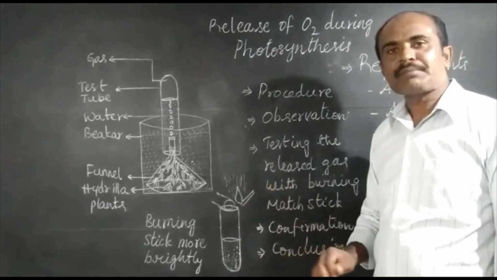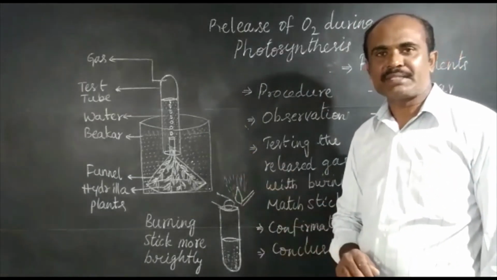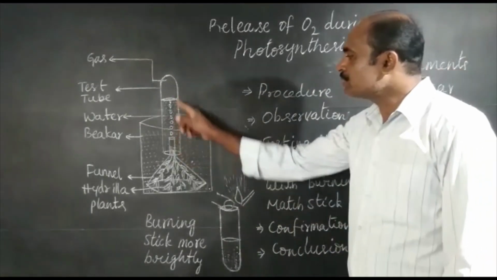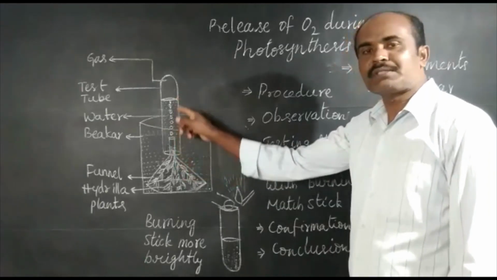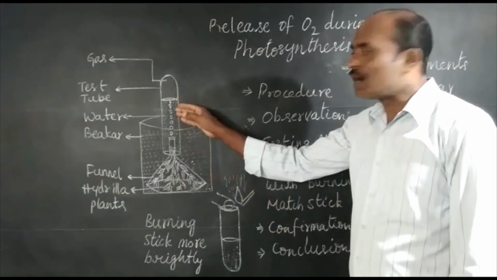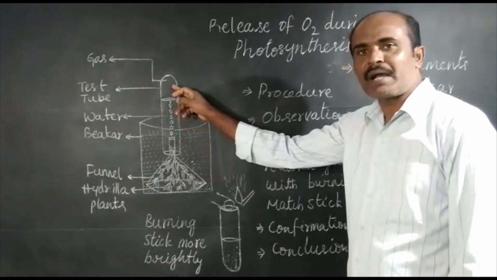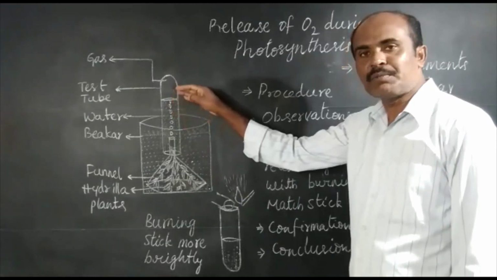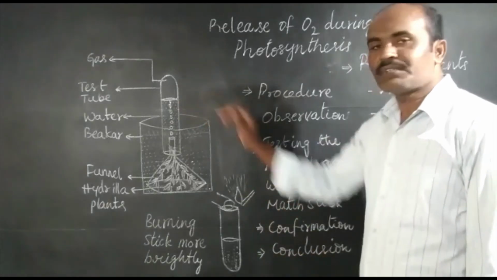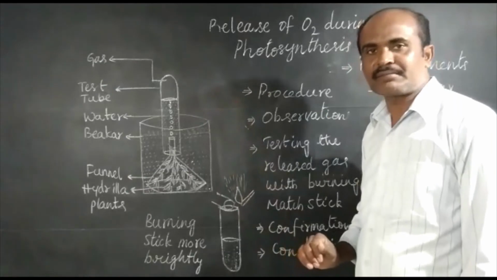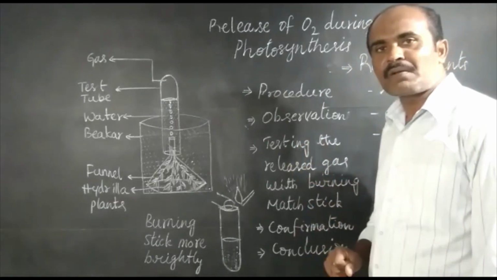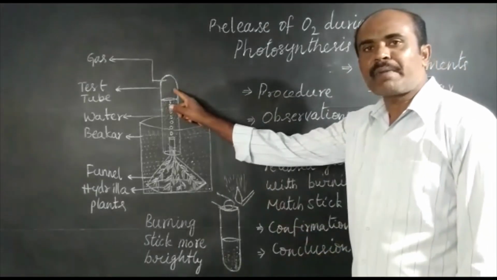When this apparatus is kept in the sunlight for carrying out photosynthesis, we can observe air bubbles moving up through the test tube. These air bubbles occupy the tip of the test tube. As a result, the water level in the test tube comes down. Wait till half of the test tube gets filled with air. Then let us test what is that gas occupied at the tip of the test tube.